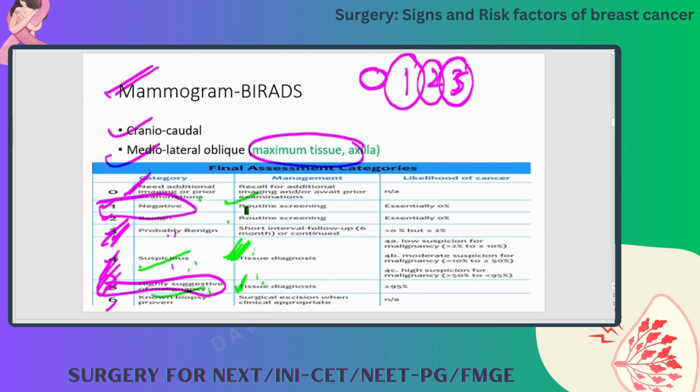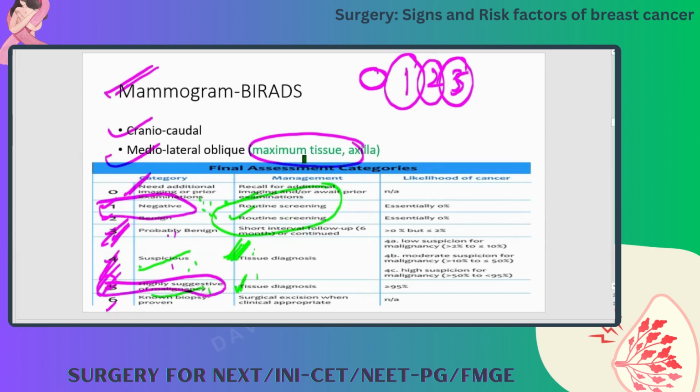If it is negative or benign, that is 1 or 2, we do a yearly mammogram. If probably benign, then short-term follow-up: a clinical examination at 6 months and a yearly mammogram.